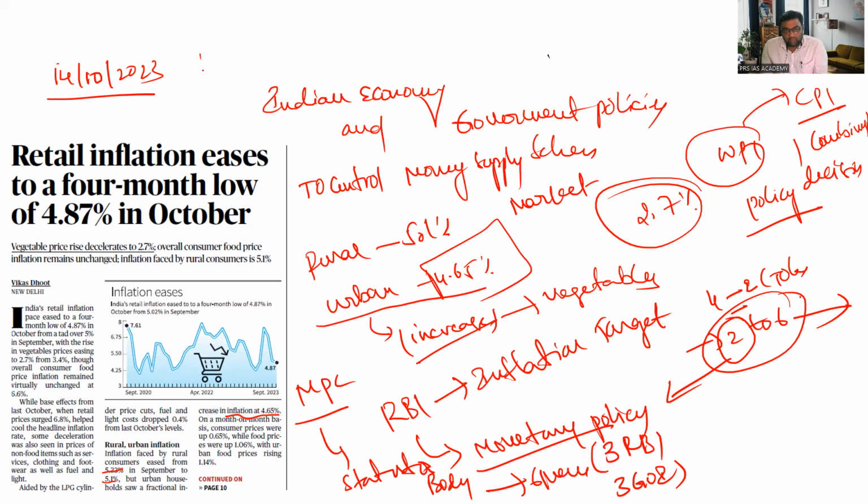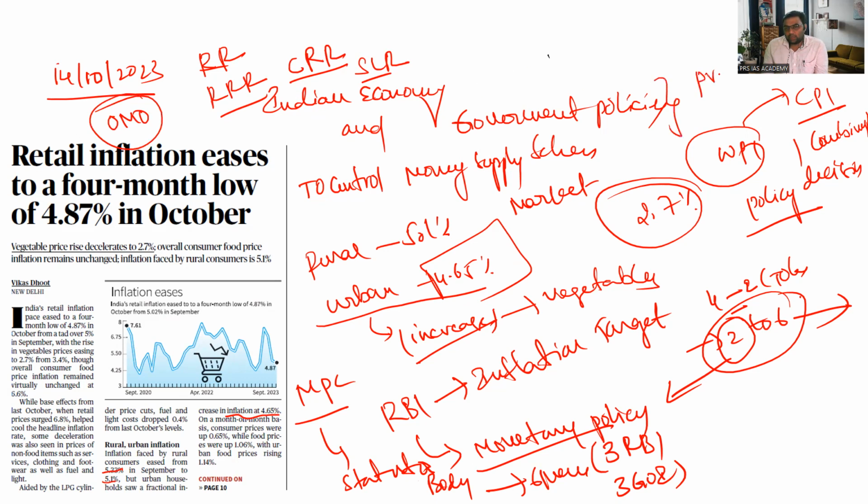Everyone of us knows them: repo rate, reverse repo rate, CRR, cash reserve ratio, and SLR, statutory liquidity ratio. These are some of the tools. Even open market operations play a role in controlling the money supply in the market. This can be asked from a prelims perspective.